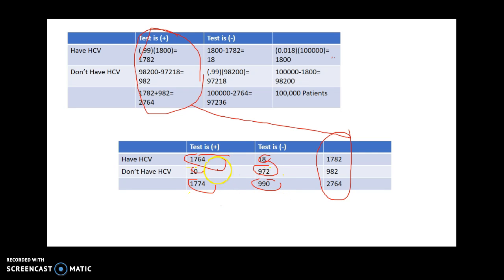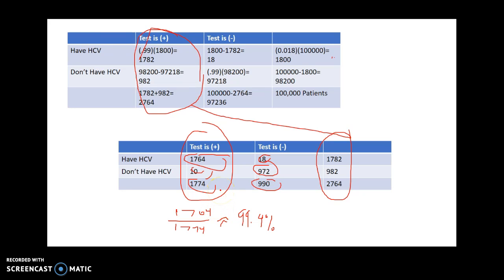And now if we divide, out of the people who got positive test results, 1,764 out of 1,774, sorry, I'm writing with my mouse here, that's the number of people who, of the people who test positive twice, 1,764 of them actually have it, which is about 99.4%. So if you retest, there's a pretty good chance that if you get 2 positive test results that you actually have the condition. Notice that it jumped from 64% all the way up to 99.4%.